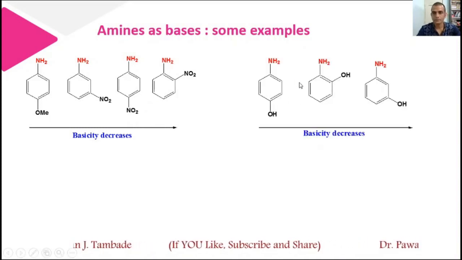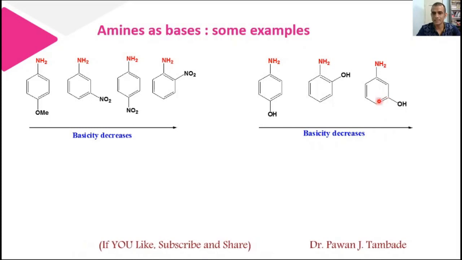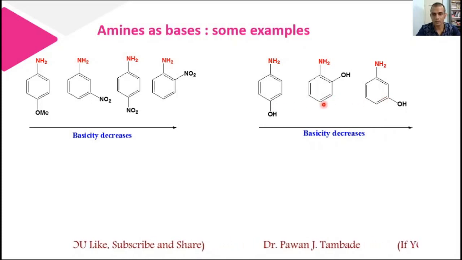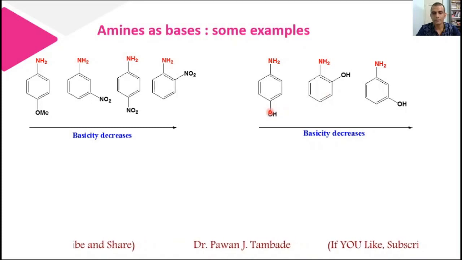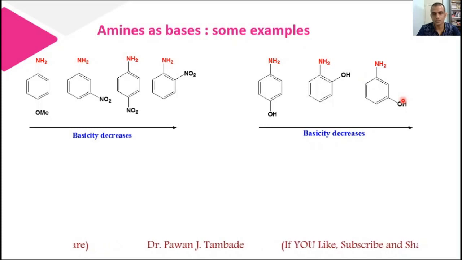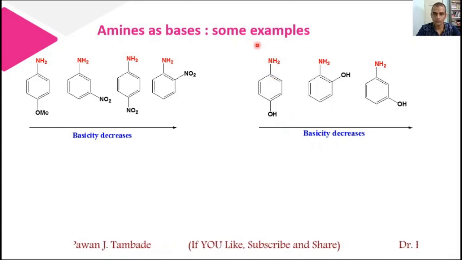In the same way, look at this example and you can easily find out the basic trend. This is less basic, this is comparatively more basic, and this is most basic among these three. In this case, the position of the OH group matters. Here the OH group is present at para position, here at ortho position, and here at meta position. So the effect of OH when it is present on ortho or para is more, and it will enhance the basicity of this molecule.